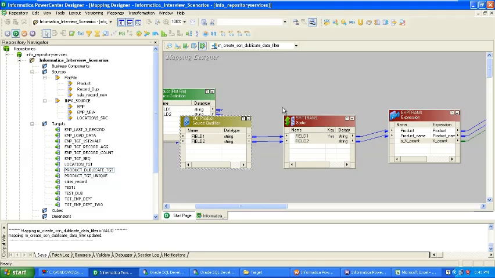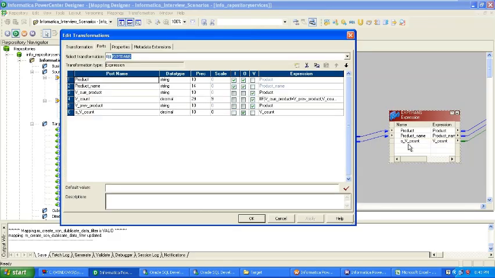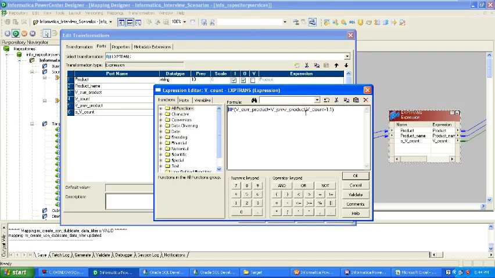After that you take the expression. In the expression you write the logic. What kind of logic do you need? You need to compare the first, the current product, with the previous product. If current and previous are equal, then the count will be increased, and we go on to the next counter.